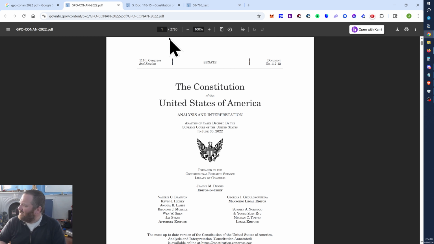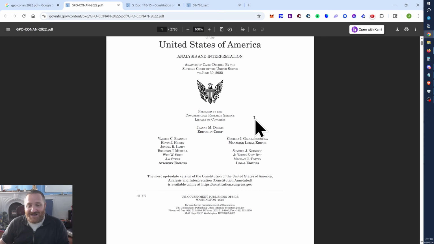It almost entirely skips the fact that the 14th Amendment was put in place due to Reconstruction efforts. There's not really any mention of that, at least in the first 1,000 pages that I've gone through. So don't take it as complete gospel, but despite that, it's 2,780 pages.